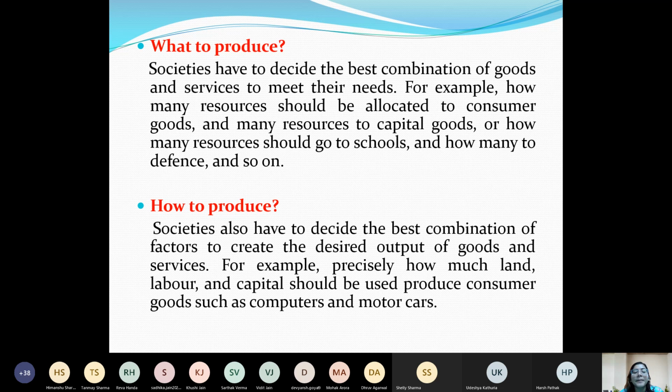Capital good means, what does capital mean? Which is used for production. It may be monetary capital, financial capital, or even machineries. So if we are producing capital good, it means machineries. It may be a computer or some heavy machineries, tools. So that is capital good. Capital goods will be used for further production, and consumer good will be produced for the end users.